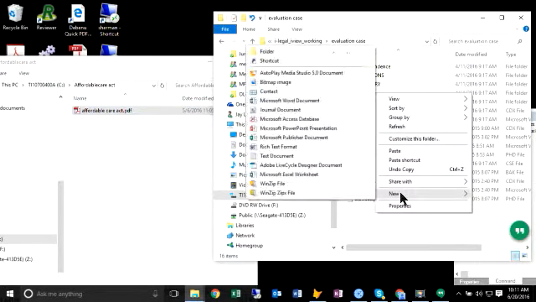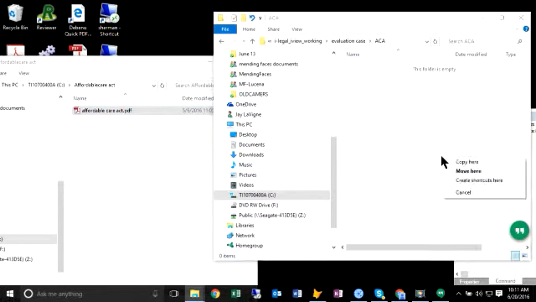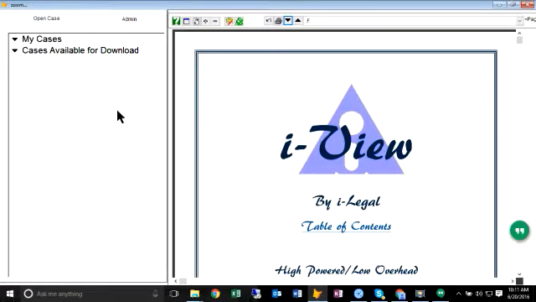So what we'll do here is create a new folder called ACA, and then we'll open that folder up, drag the Affordable Care Act over, and copy it into that folder. Then we'll go ahead and run the program.